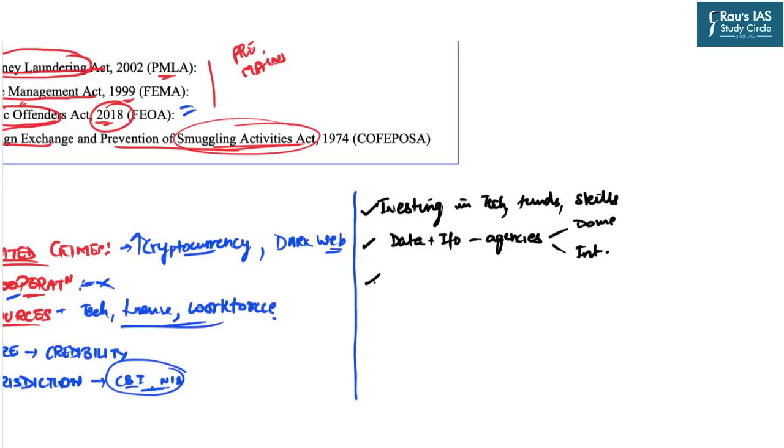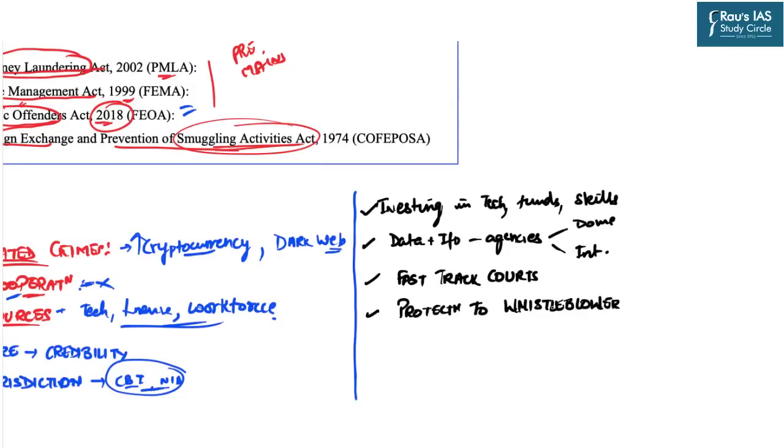Further, in order to enhance the efficiency of the prosecution and conviction, special fast track courts can be established for the economic frauds for faster disposal. Also, adequate protection to the whistleblower must be given because they form the bedrock for any investigation agency. And if the whistleblowers do not have confidence in the system, then obviously all the evidences, all the proofs will be erased. So, special protection to the whistleblowers must be given.